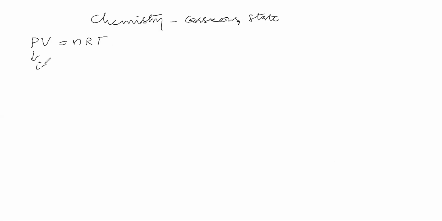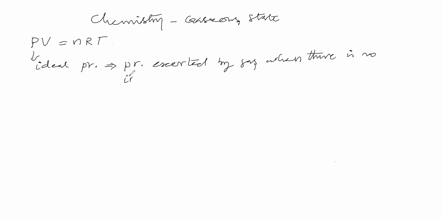Here P is called ideal pressure. Ideal pressure means the pressure exerted by a gas when there is no interaction among the gas molecules. When there is no interaction among the gas molecules, it is called ideal pressure. What is ideal pressure? The pressure exerted by the gas when there is no interaction among the gas molecules.